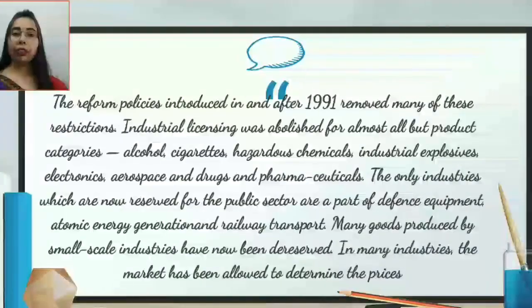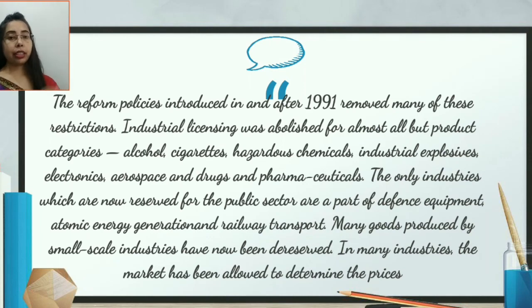If we talk about the reform policies introduced in and after 91 to remove many of these restrictions. Industrial licensing was abolished, as I told you, for almost all but product categories like alcohol, cigarettes, hazardous chemicals, explosives, electronics, aerospace, drugs, and pharmaceuticals. These were only in the hands of the government. They had to take permission from the government, and only then could they open these industries. The only industries now reserved for the public sector are a part of defense equipment, atomic energy, and railway transport.